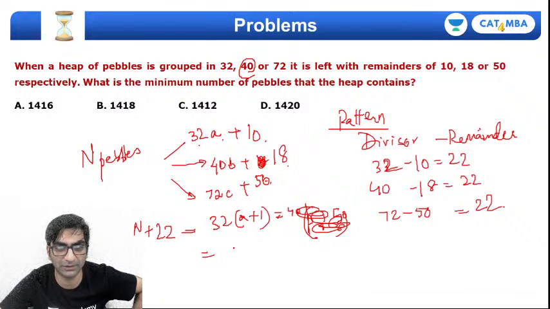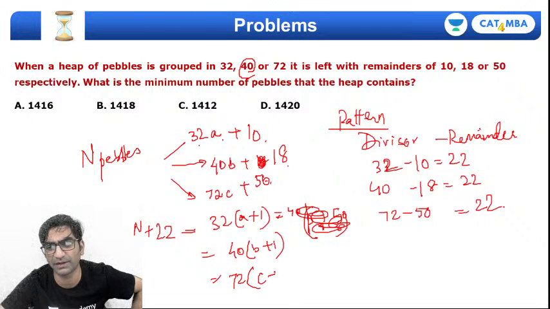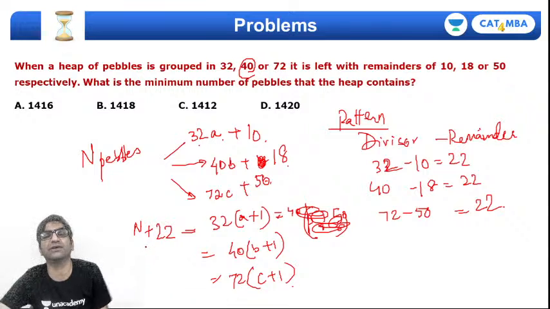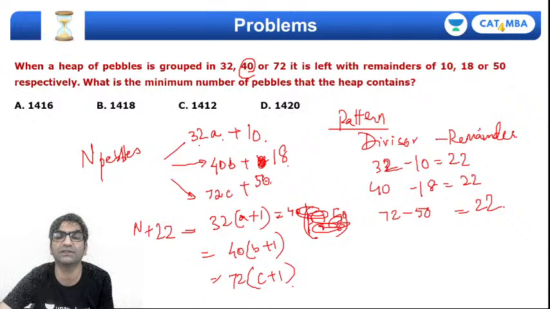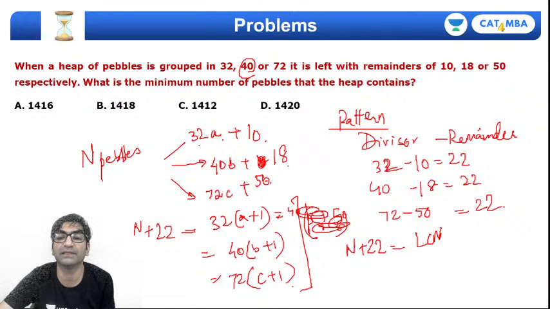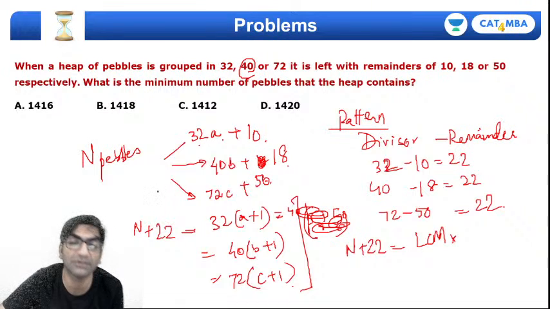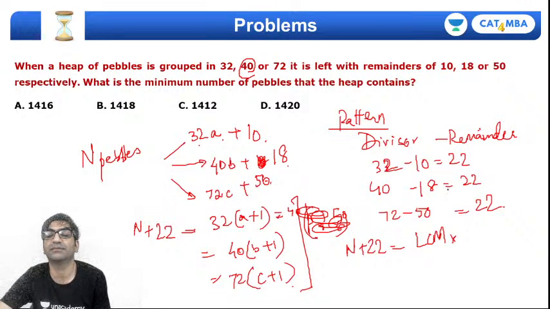It's either 32 times a plus 1 or it will be 40 times b plus 1, or it can also be, इसमें भी अगर 22 ऐड करेंगे तो 72 into c plus 72 बन रहा है, right? तो बेसिकली मैं ये कह सकता हूँ कि n plus 22 जो है इन तीनों से डिविजिबल है, 32, 40 और 72 से. तो n plus 22 जो है इनके LCM का मल्टीपल होगा. That will be LCM into something. What is that something? What is the LCM of these numbers?